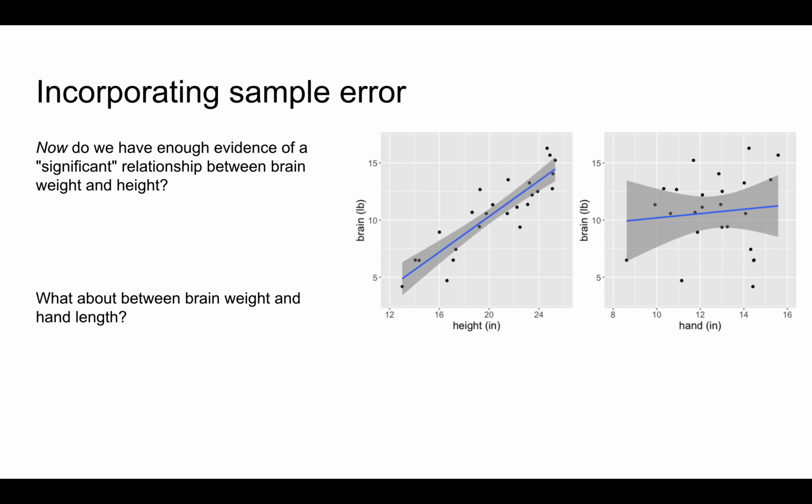So pause the video again to revisit our original questions while taking into account this potential error. Do we have enough evidence of a significant relationship between brain weight and height? What about between brain weight and hand length?